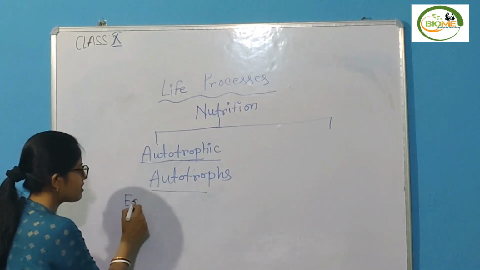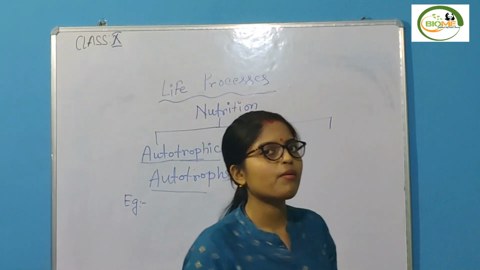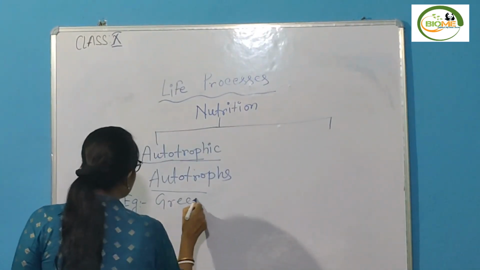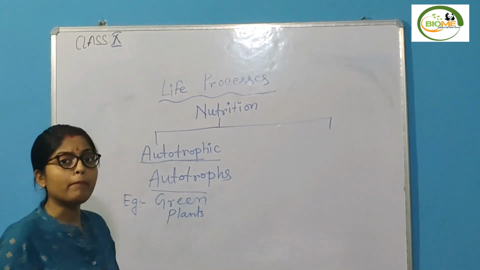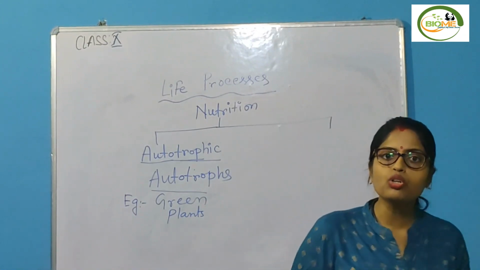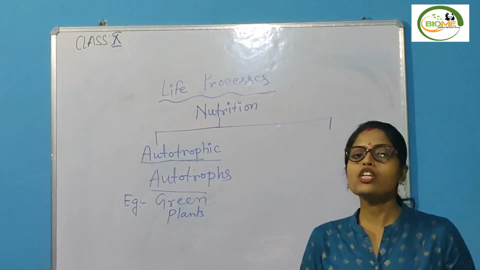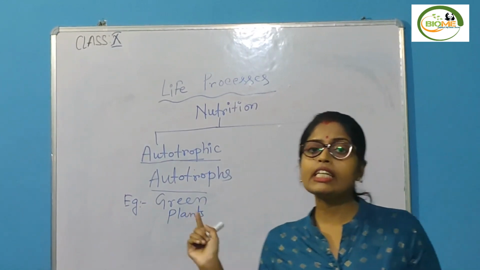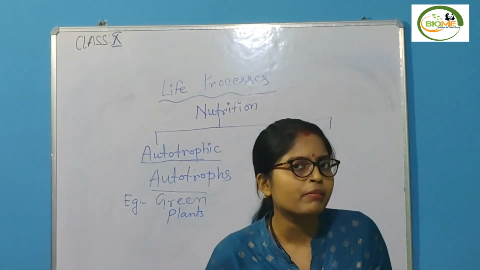Example, yes, we all are familiar with that. Plants, green plants. Not only green plants, some bacteria, some protozoa, they also do autotrophic mode of nutrition. And to perform the autotrophic mode of nutrition, obviously they need a green pigment. Can you tell me the name of the green pigment?